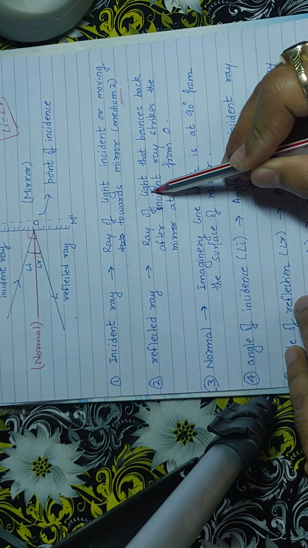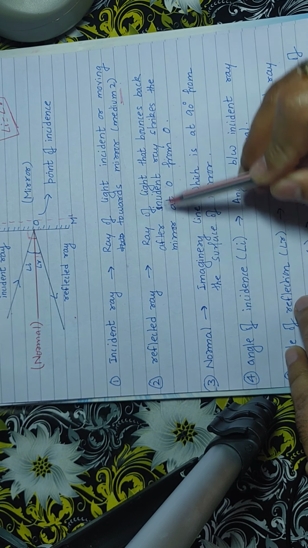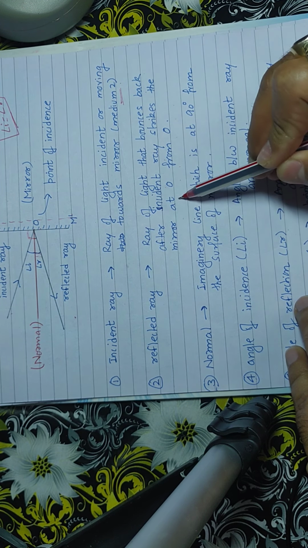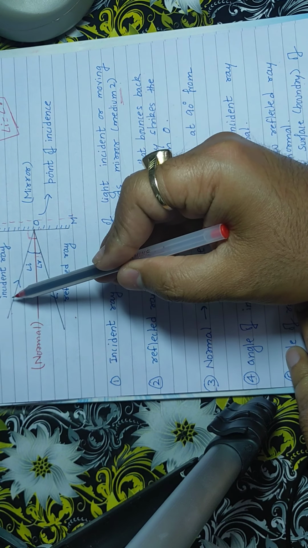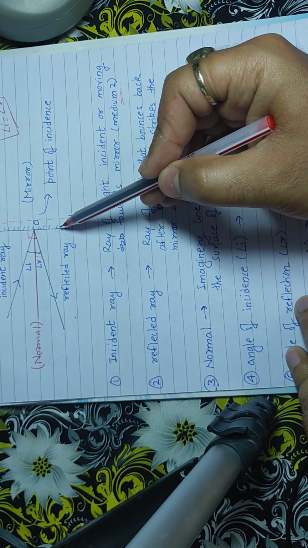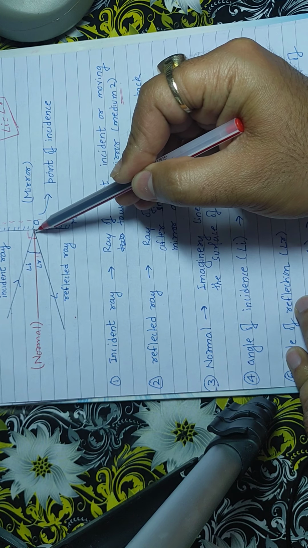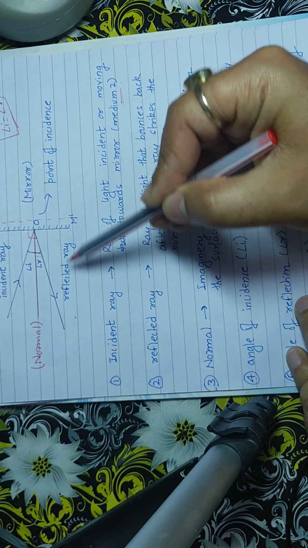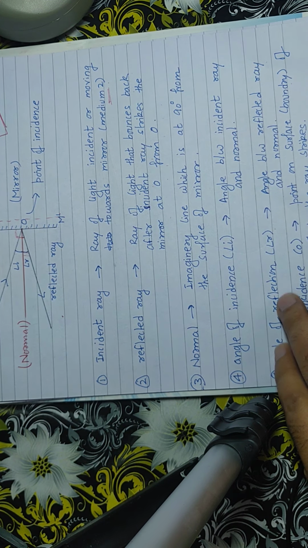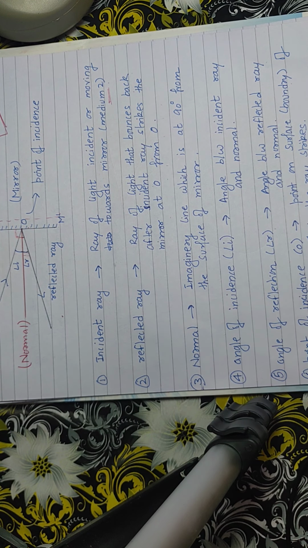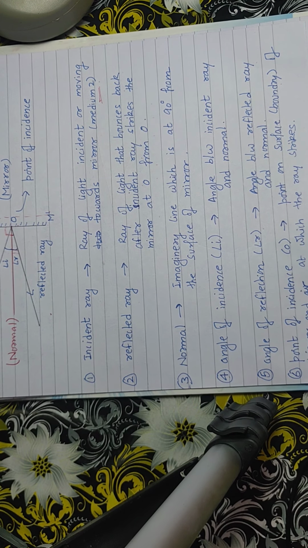Reflected ray is the ray of light that bounces back from O after the incident ray strikes the mirror at O. So when the incident ray strikes medium 2 at point O, the ray of light which bounces back is known as reflected ray. So reflected ray is the ray which bounces back, right?